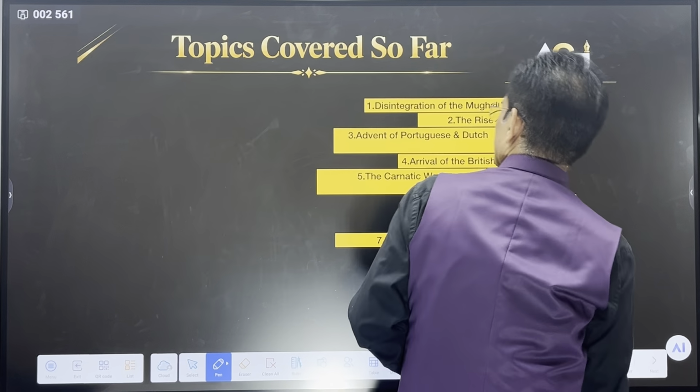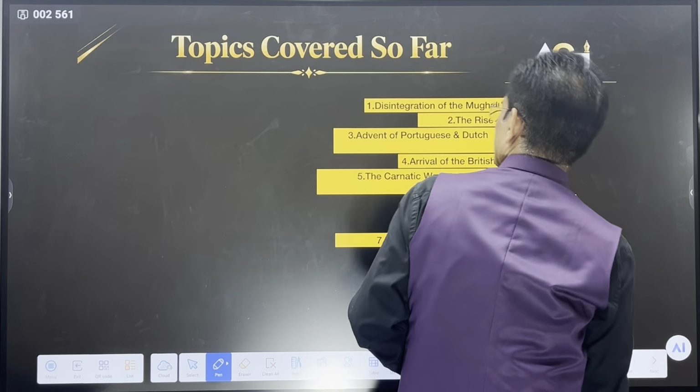This is okay. So just try to understand. There were three Anglo-Maratha wars. I will be explaining the story, but first you have to understand there were three Anglo-Maratha wars. It started from 1775, Treaty of Surat, and it continued till 1782, Treaty of Salbai. This is the first thing you have to remember. The first Anglo-Maratha war, from 1775 to 1782. It started with the Treaty of Surat because Raghova approached the Bombay government, Bombay presidency. And it ended with the Treaty of Salbai, 1782.